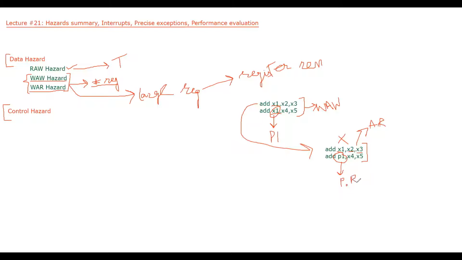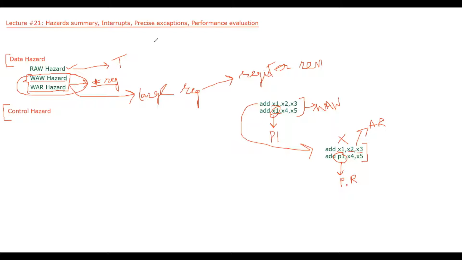But the complete discussion about how the renaming is done and how architectural and physical registers are related to each other is out of scope of this discussion. So we won't be discussing that in this lecture. But you have to remember that using a renaming technique, we can easily remove these two types of dependencies.